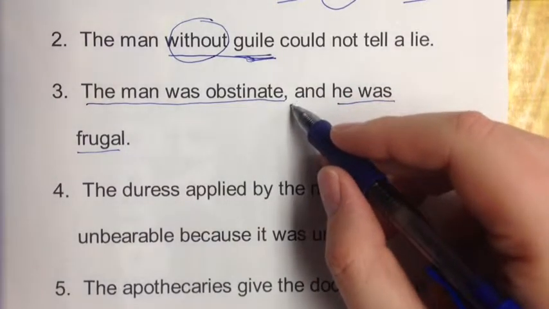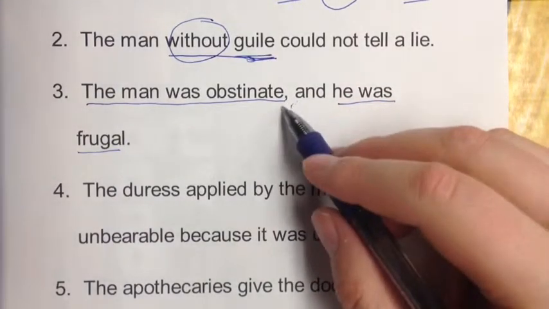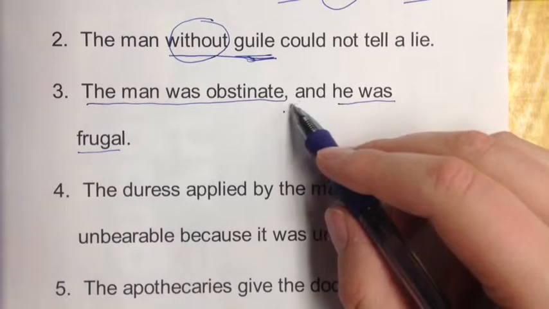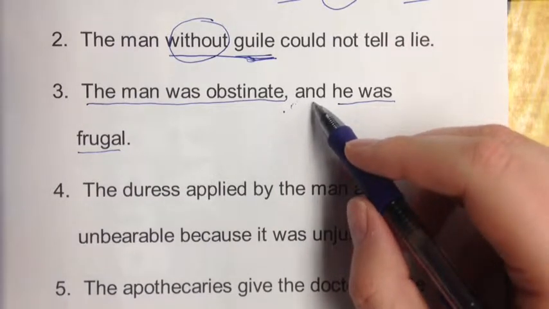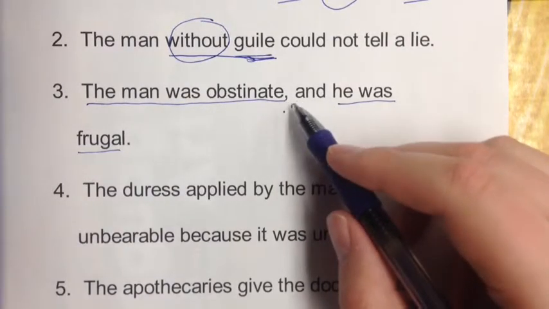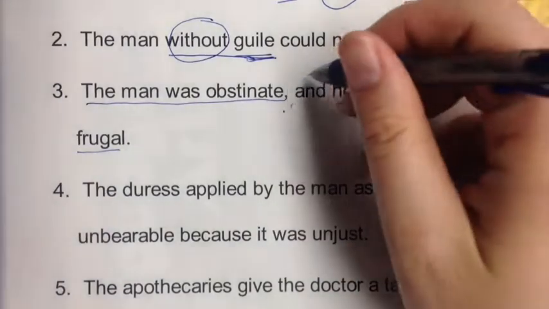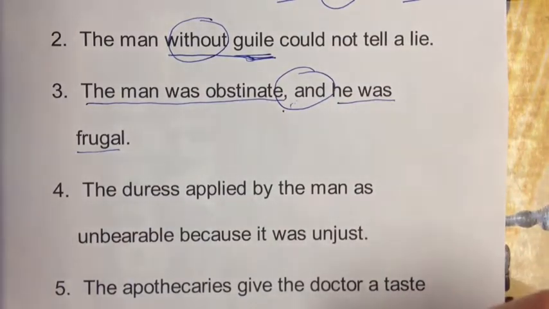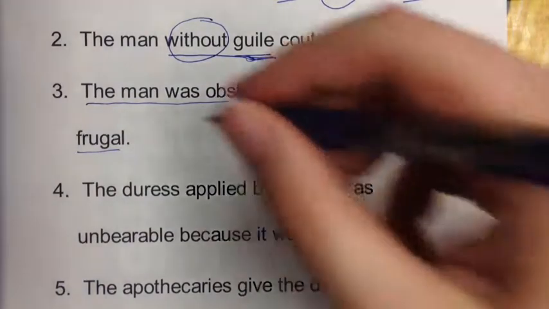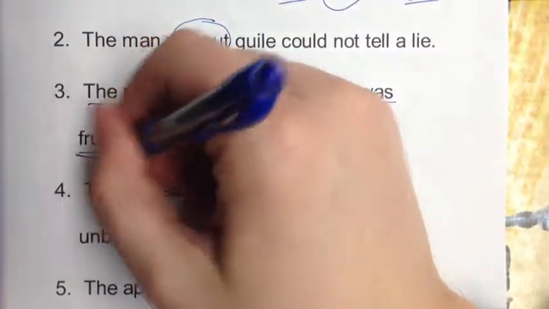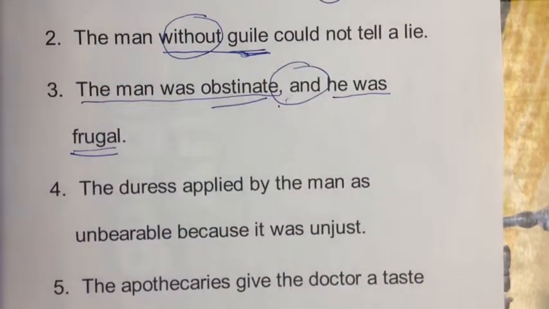And then it's combined here with this pivot point here. So we have two sentences combined with the word and, which is a coordinating conjunction, and there's supposed to be a comma in front of it if you do that. We are supposed to circle the coordinating conjunction right there, and underline obstinate and frugal. Number 4.